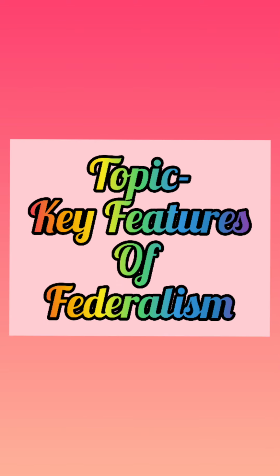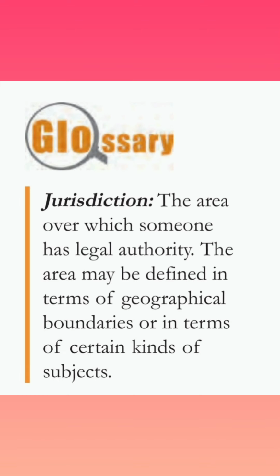Hello everyone. Let's start today's class with the meaning of the word jurisdiction. What do you mean by jurisdiction? Jurisdiction means when someone has legal power or legal authority over an area in which that power can be used, and that area can be defined in terms of geographical boundaries or in terms of certain kinds of subjects. Jurisdiction can also be over a person.